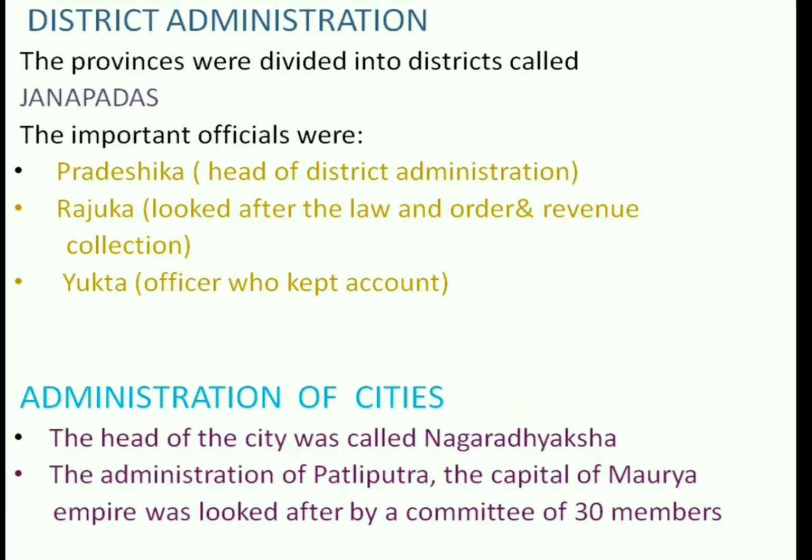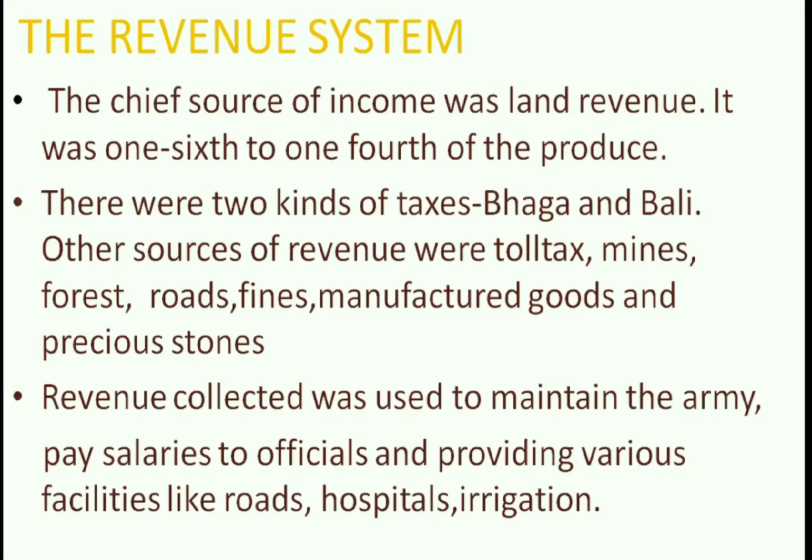District administration. The provinces were divided into districts called Janapadas. Major officials who looked after the administration were Pradeshika, Rajuka, and Yukta. Administration of the cities. The head of the city was called Nagaradhyaksha. According to Megasthenes, the administration of Pataliputra, the capital city of the Mauryan Empire, was looked after by a committee of 30 members.